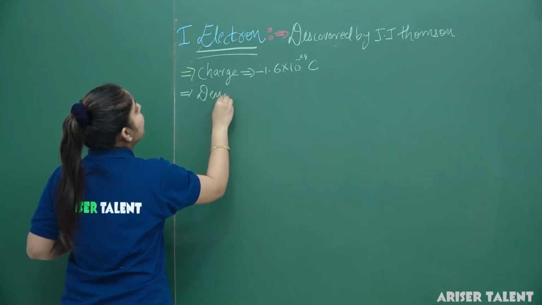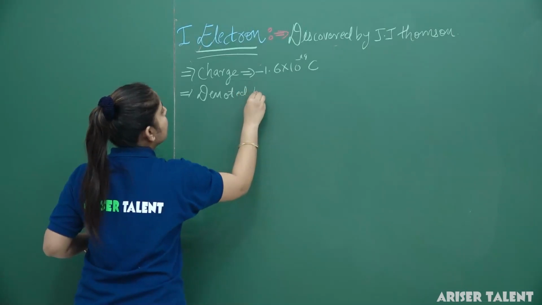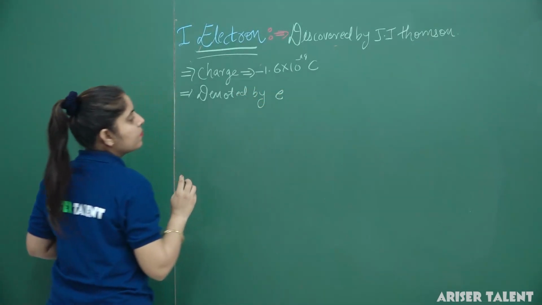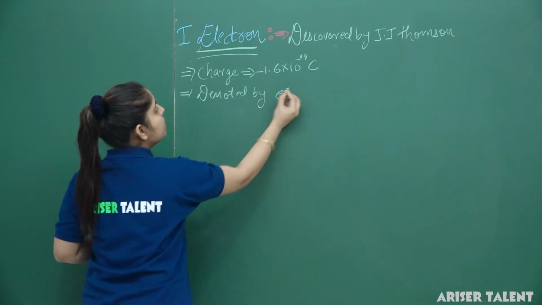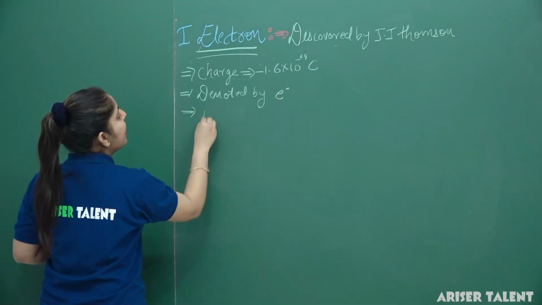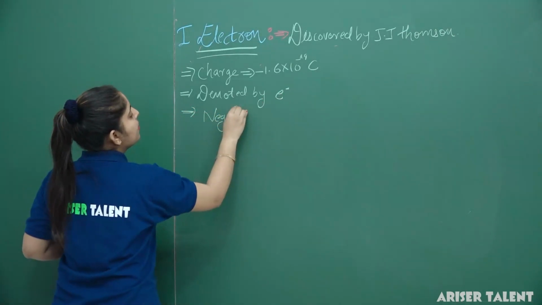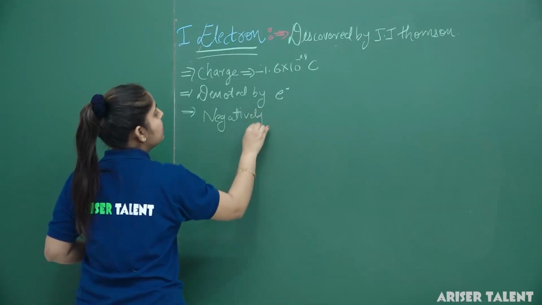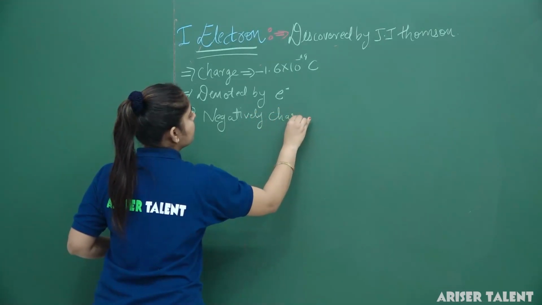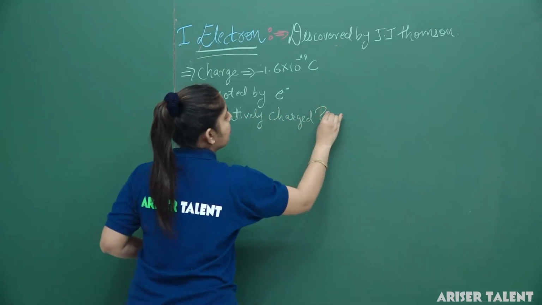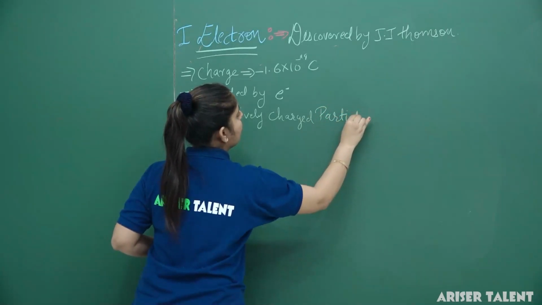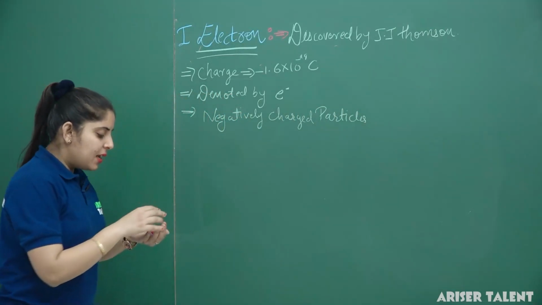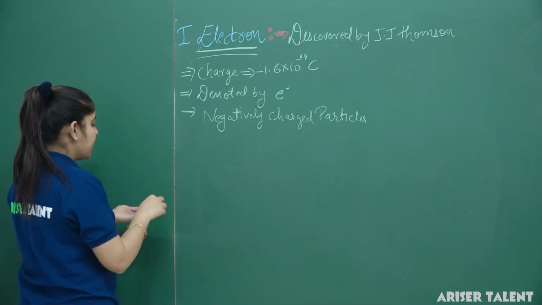The electron is basically denoted by e. We will write e negative. Electrons are actually negatively charged particles.